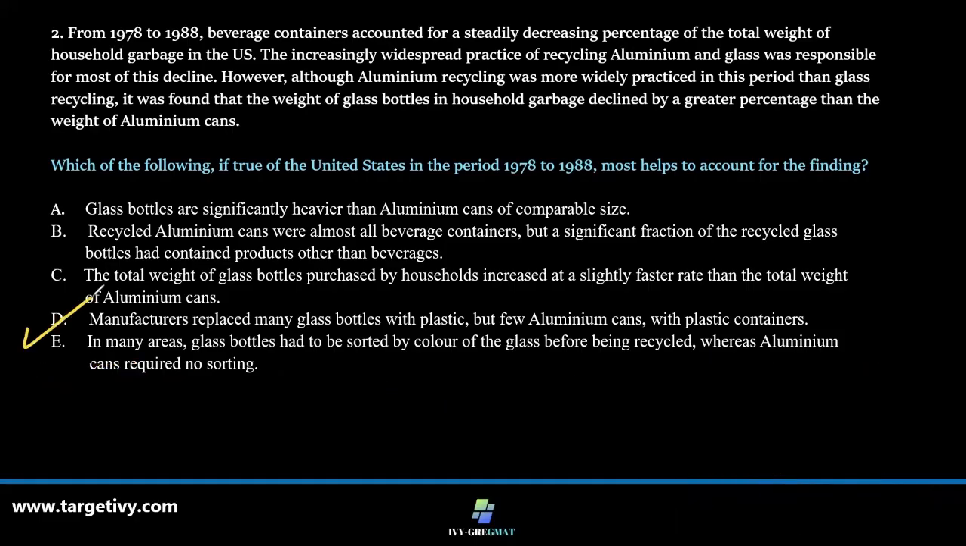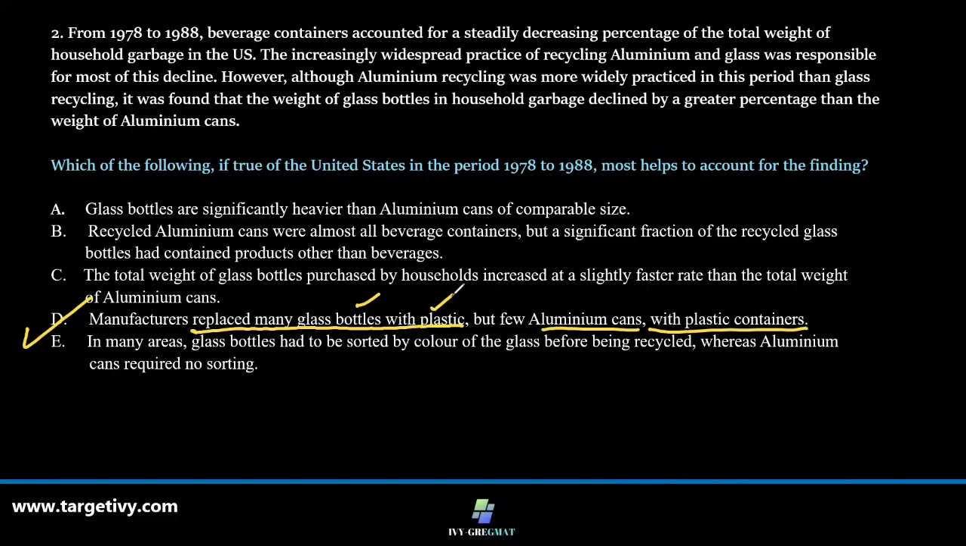Manufacturers replaced many glass bottles with plastic bottles, but few aluminum cans with plastic containers. So the manufacturers of different materials consumed by the household replaced those glass bottles with plastic bottles. So obviously the weight of glass declined.